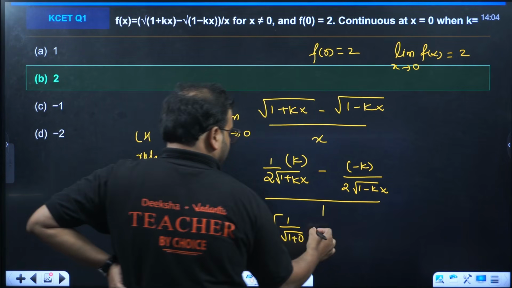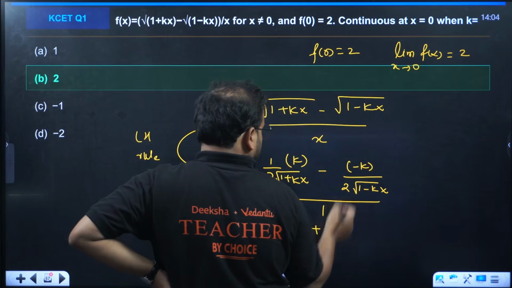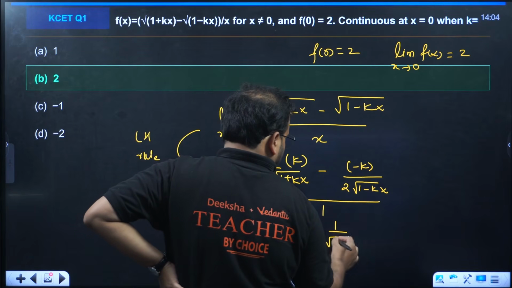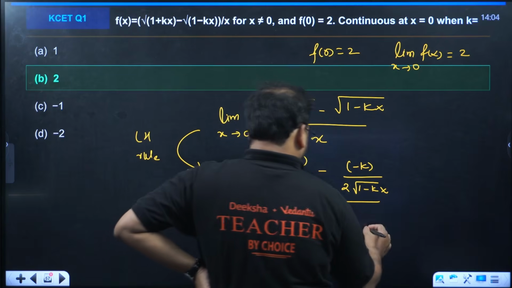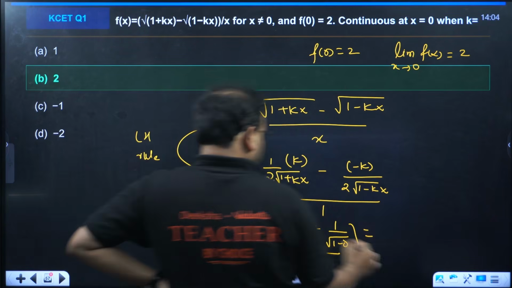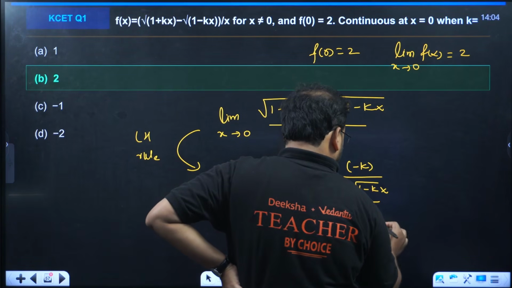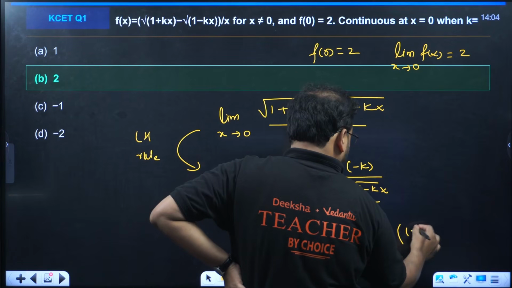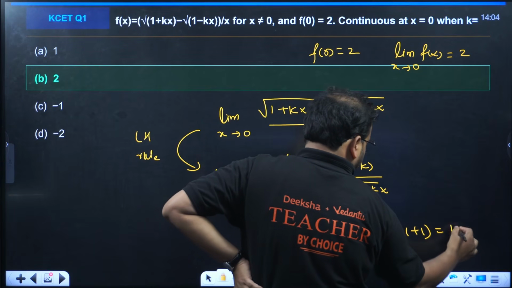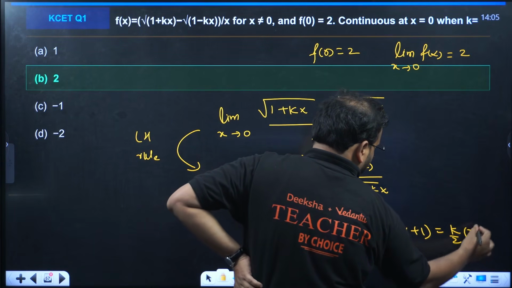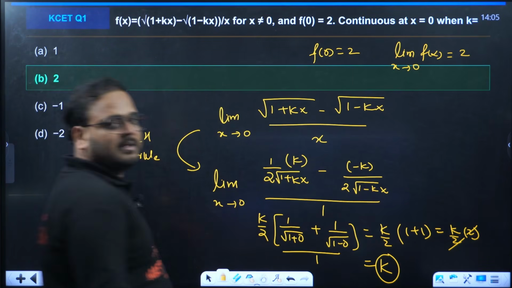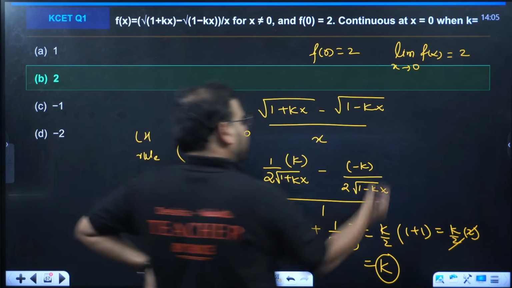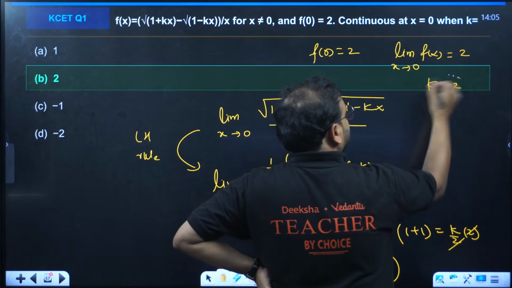That's 0 only, and this will be plus sign because minus and minus is plus. 1 minus 0, and this also is 1. So this is becoming k by 2 into 1 plus 1, so k by 2 into 2, which gives you simply k. Put that back over here. You get k equals 2.